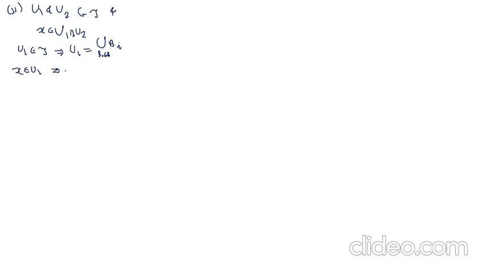Let U1 and U2 belong to tau and x belong to U1 intersection U2. Now U1 belongs to tau means U1 can be expressed as a union of some members Bi, Bi belongs to B, and x belongs to U1, meaning x belongs to the union of Bi.